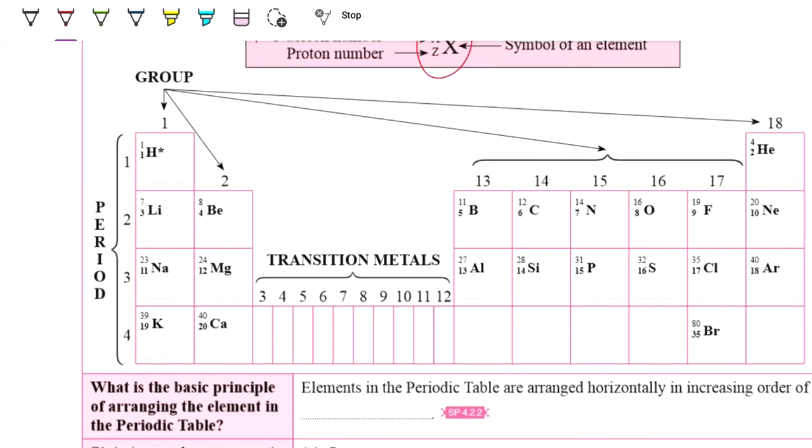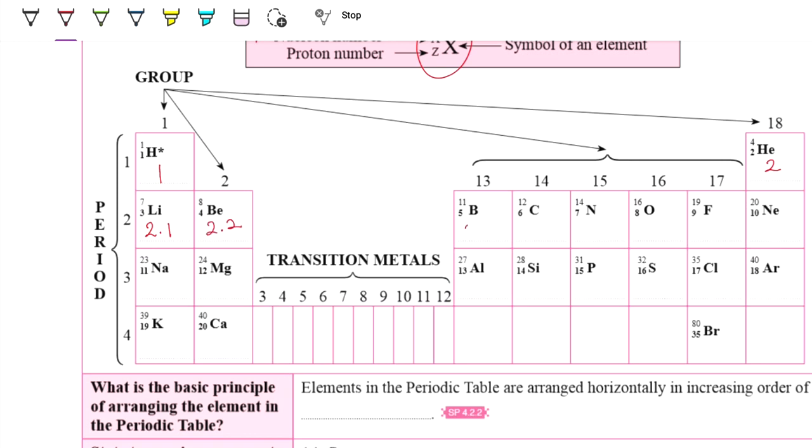So first, what is the electron arrangement for hydrogen? 1 proton, so 1. For helium it is 2. Lithium is 2, 1. Beryllium is 2, 2.